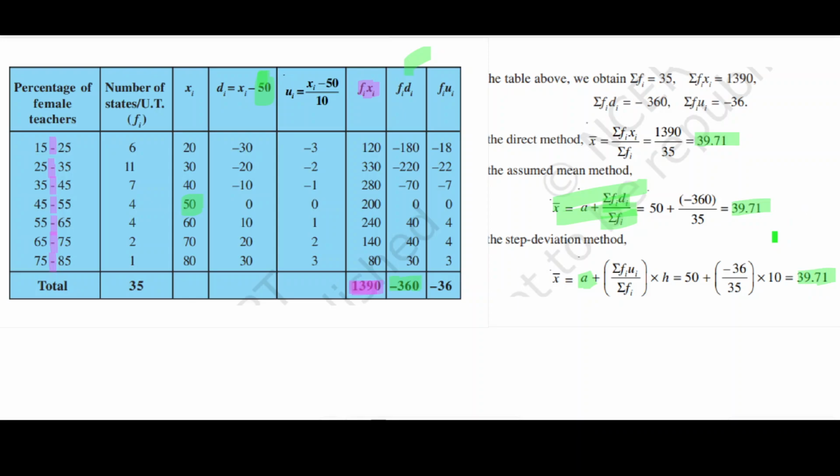Now there are three methods. This is the best example to find out the mean value with the help of three methods: direct method, assumed mean method, step deviation method. Clear? Now move on to the next part of the question to understand the same things.